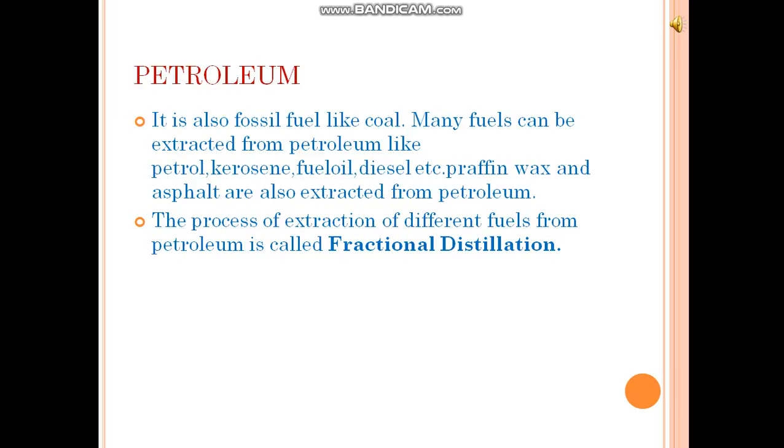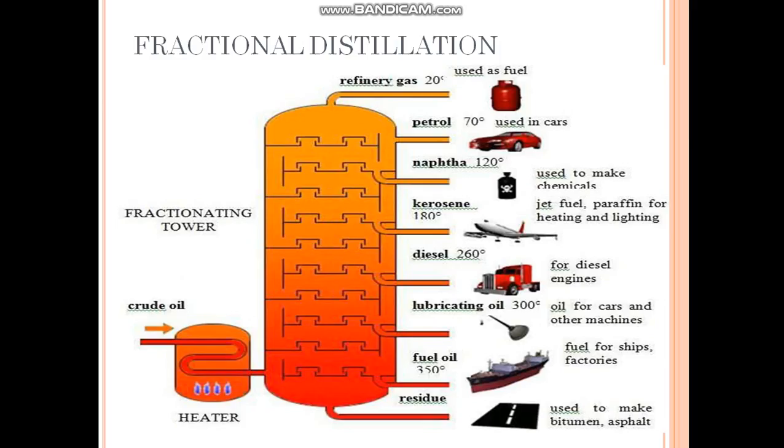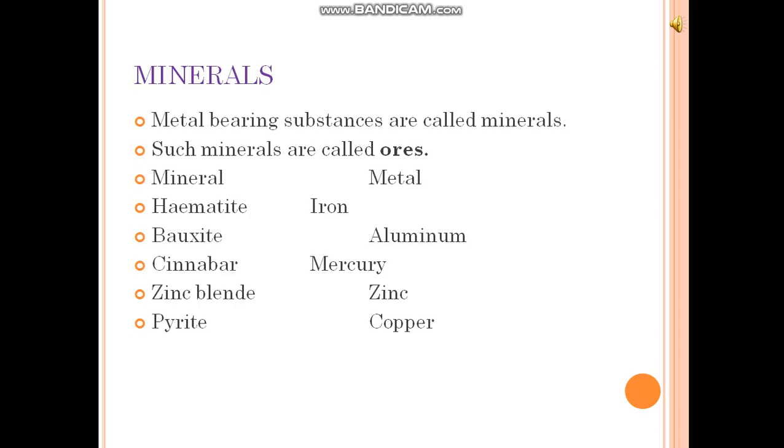The process of extraction of these from petroleum is known as fractional distillation. In fractional distillation, the crude oil is heated at different temperatures. Then we can get all these fuels from the petroleum. As many useful things are derived from petroleum, it is also known as liquid gold.